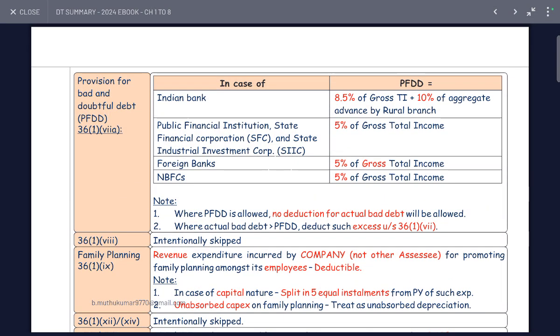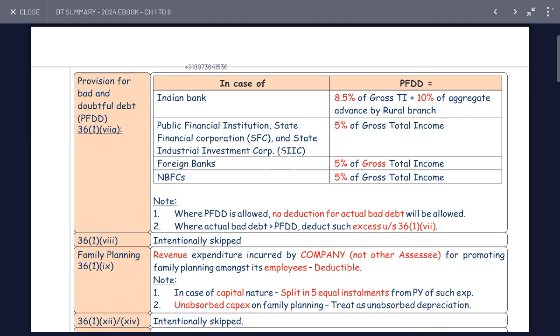Provision for bad debts and doubtful debts, Section 36(1)(viia). In case of Indian banks, the provision for bad debts is 8.5% of total income and 10% of total income, and 10.5% for rural advances of banks. Financial activities: allowed, no reductions.